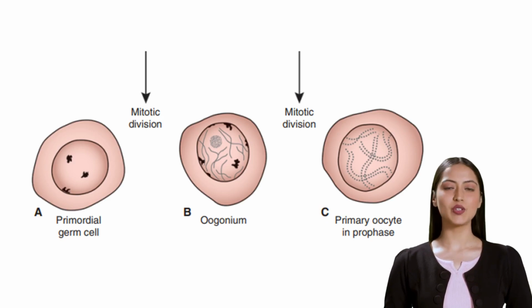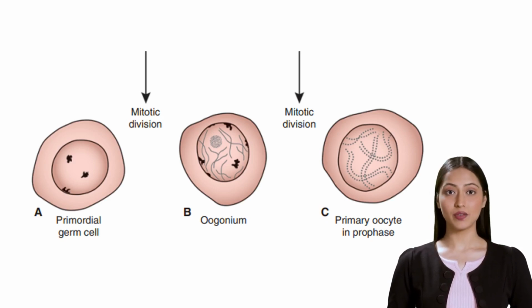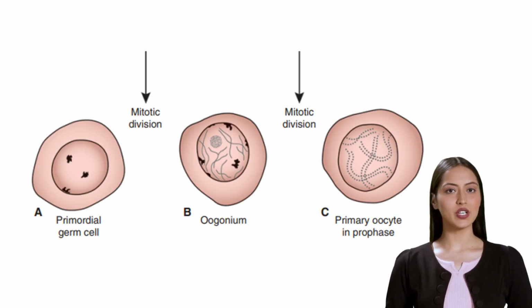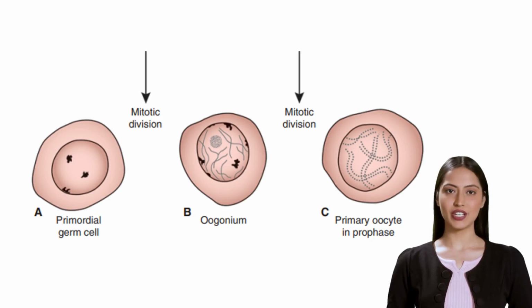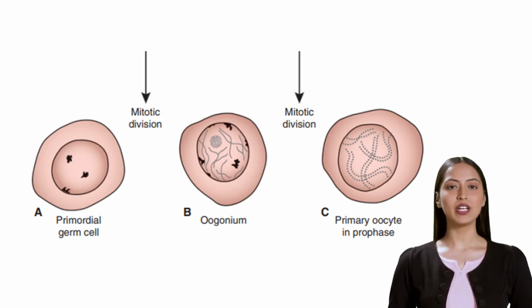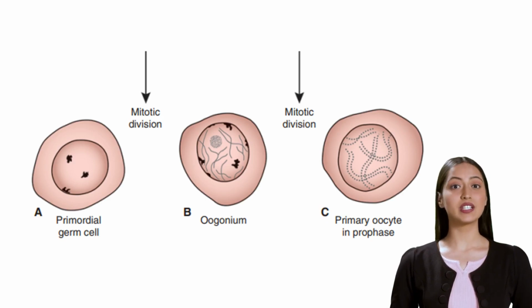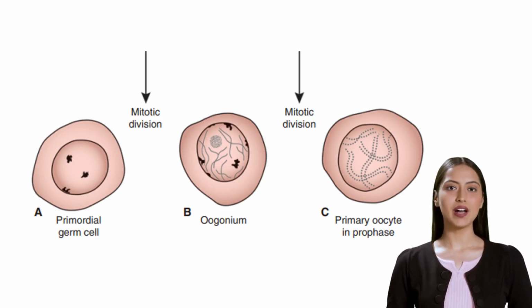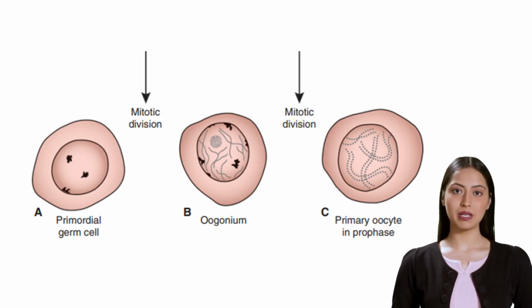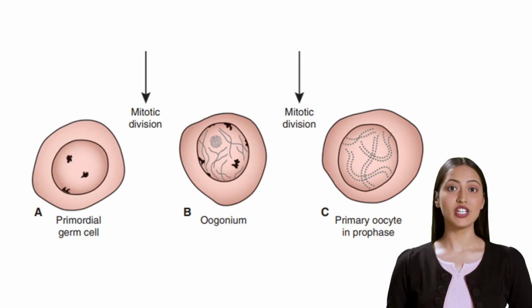PGCs differentiate into oogonia once they arrive in the developing gonad and divide through mitosis. By the end of the third month, oogonia cells are arranged in clusters surrounded by flat epithelial cells, which are known as follicular cells. Some cells continue to divide. Some cells are already in the prophase stage of meiosis I and form primary oocytes. In the fifth month, the total number of germ cells in the ovary is already 7 million, and some cells die. Many oogonia and primary oocytes become atretic if they degenerate.